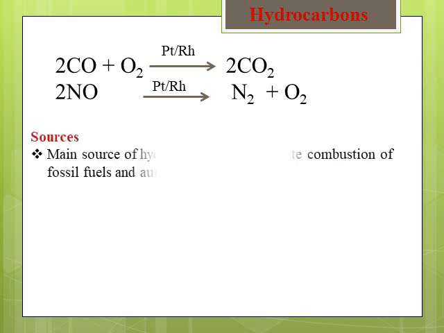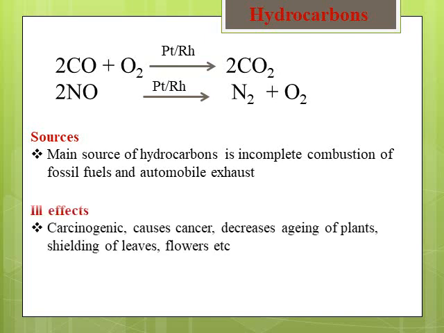Now the hydrocarbons. The main source of hydrocarbons is usually the incomplete combustion of fossil fuels in any form, and automobile exhaust. Incomplete combustion of petroleum products releases a lot of small hydrocarbons into the atmosphere.